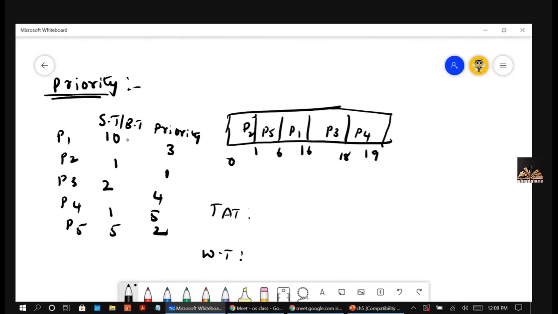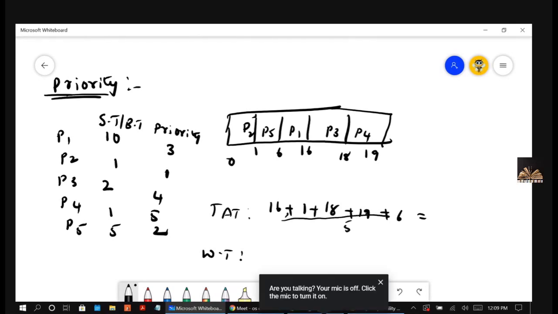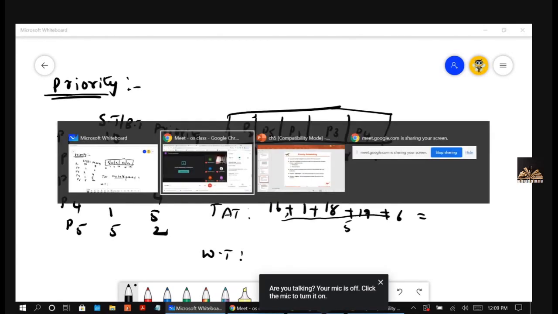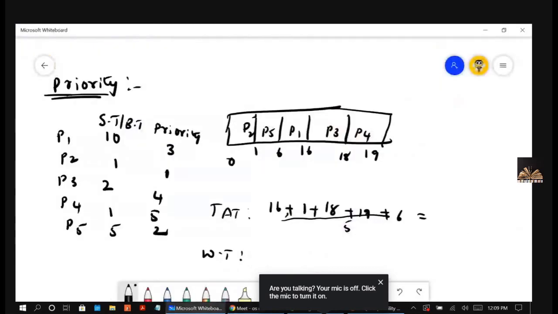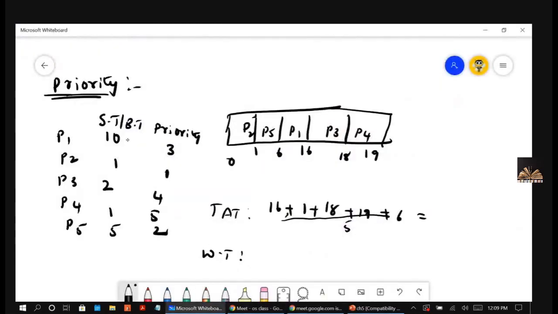P4, 19, right? So coming to the turnaround time: P1 is 16, P2 1, P3 18, P4 19, P5 6, right? So this divided by 5. You do the addition part and tell me, am I doing it correct? 19, 20, 38, 39, 40, 50, 60. 60 by 5, 12.